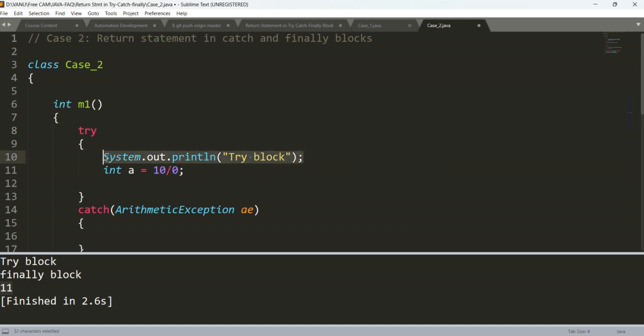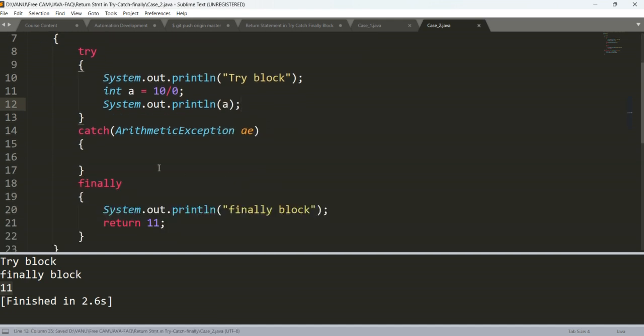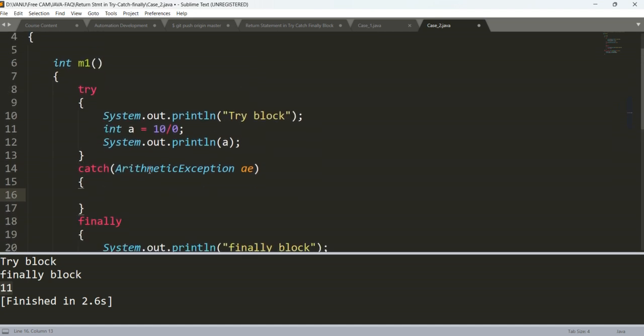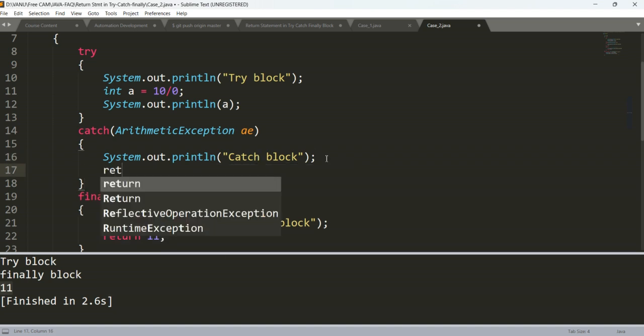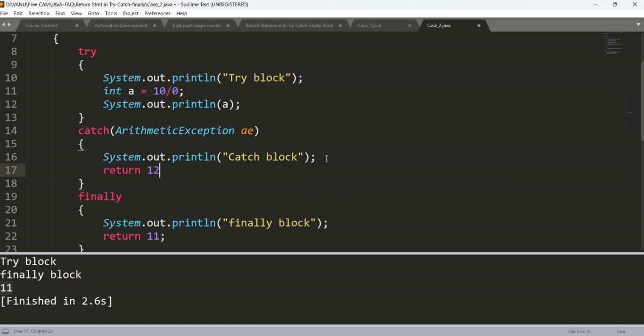Okay, so now remove this return statement, and instead of the return statement we'll print the value of a. Directly we can print the value of a. We need not write anything apart from that. Now in the catch block, it is saying a return statement in catch and finally. So finally is already 11, and in the catch block I'll put a return statement. Return 12, and here I'll put 13.